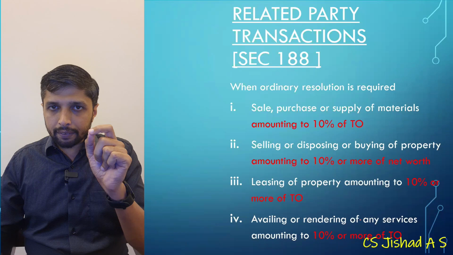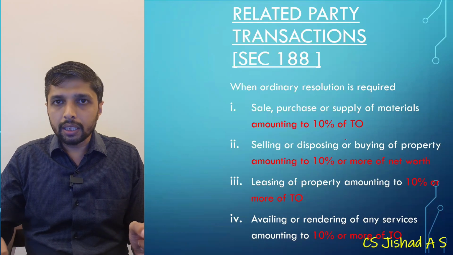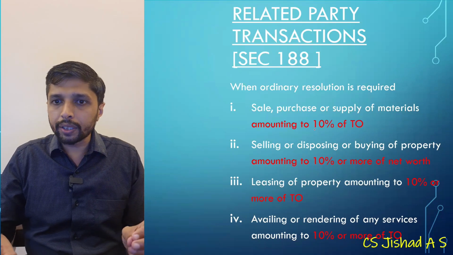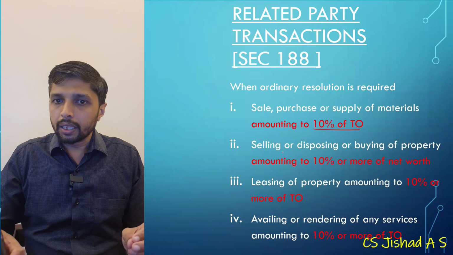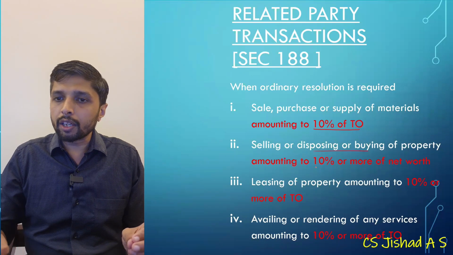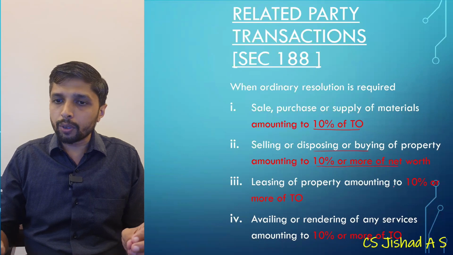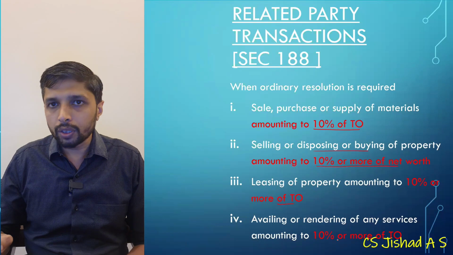When the transaction is related to sale, purchase or supply of material, if the aggregate or individual transaction is amounting to 10% of turnover, you will be requiring ordinary resolution. If it is related to disposing or buying of property, it is 10% or more of net worth. Leasing of property amounting to 10% or more of turnover. Availing or rendering of any services, 10% or more of turnover.